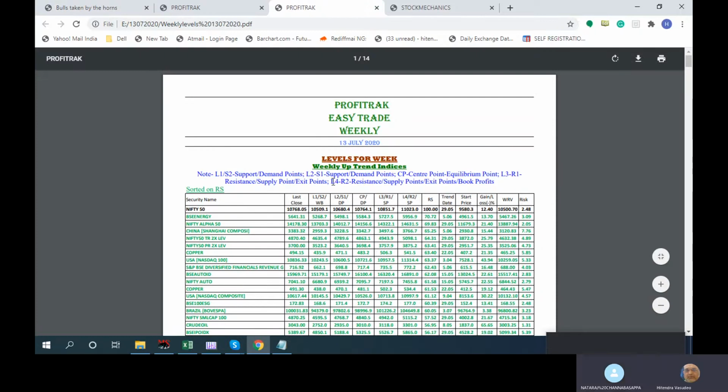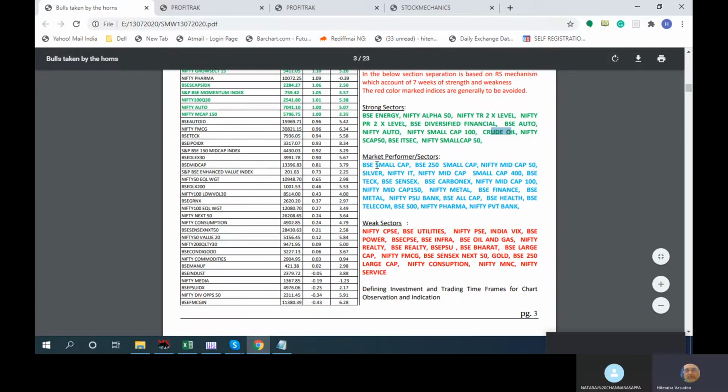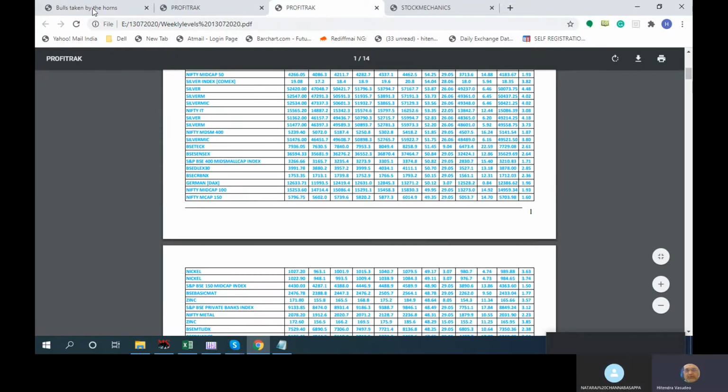So copper is coming in very good, copper is performing better. Right now I might not mention everything over here, but there are important ones I want to highlight. Market performance is always in the blue color in this. Okay, so there are moderate performers.